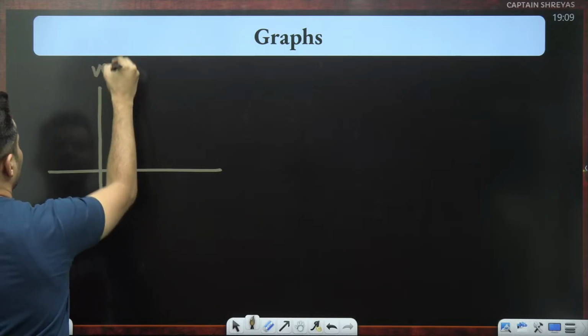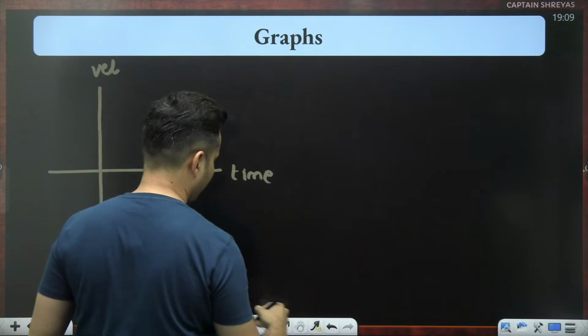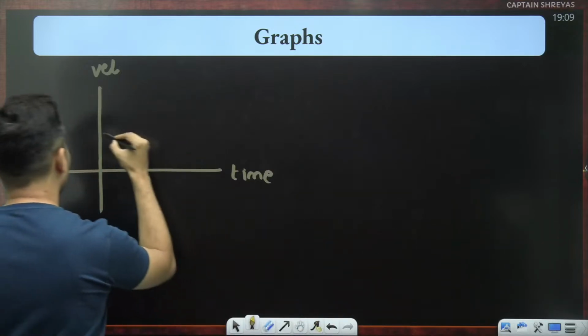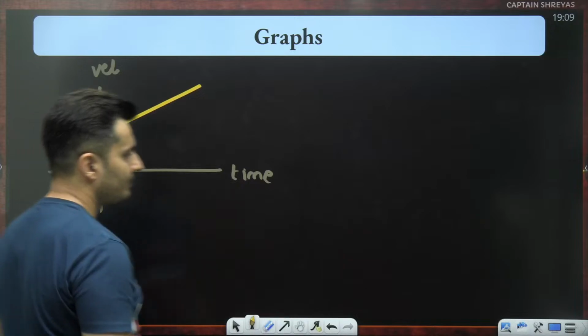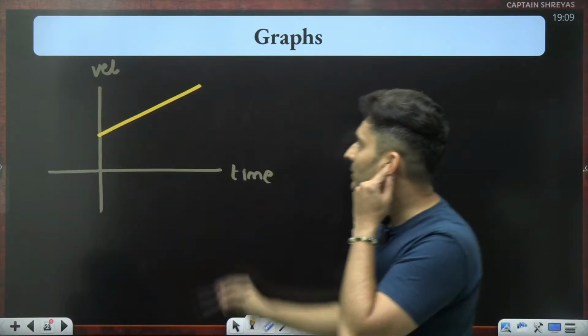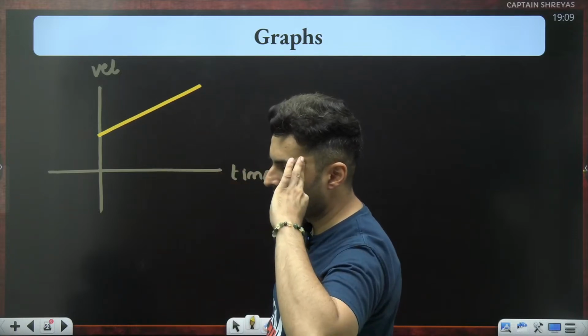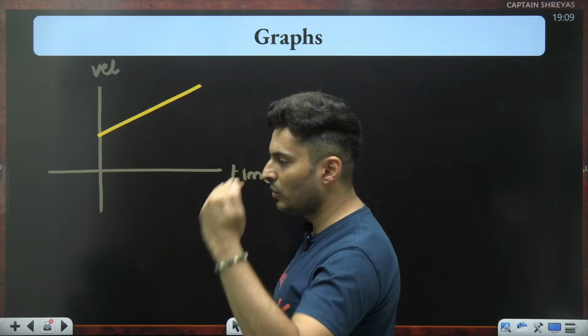This is velocity. This is time. If I show a straight line graph, what do you understand by this? If the graph of velocity versus time is a straight line, it has a constant slope.